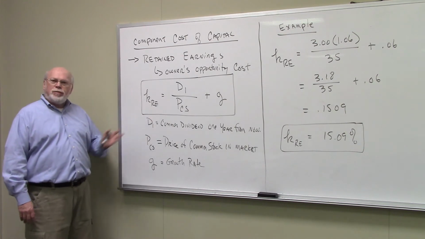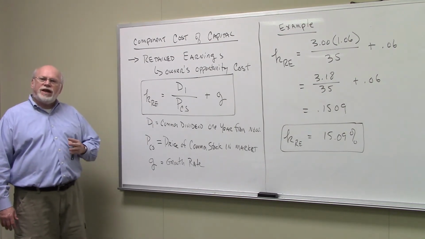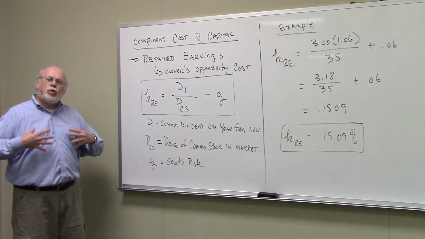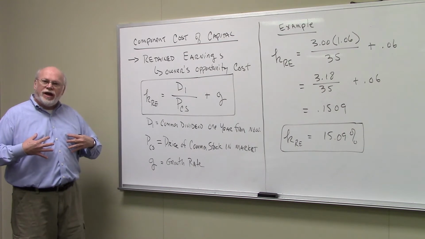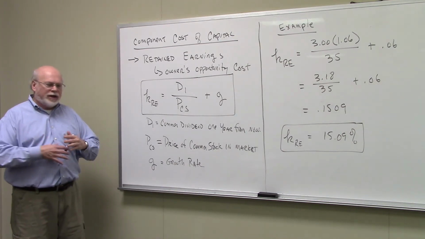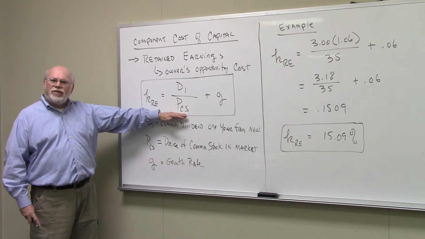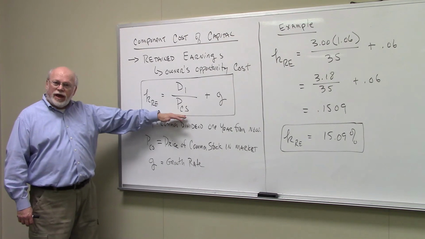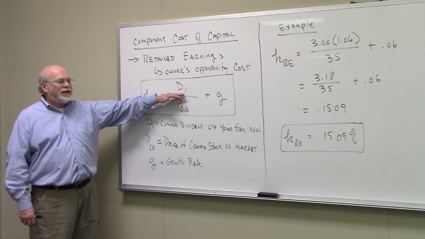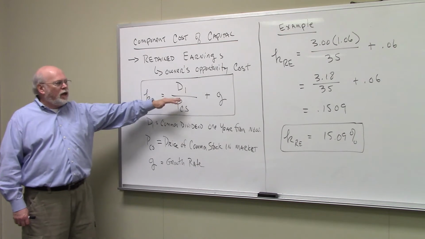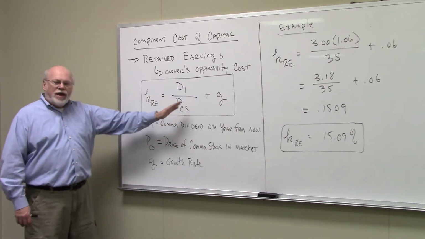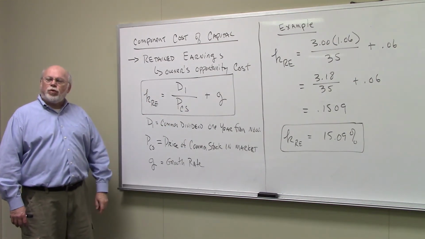Now, what we assume here with retained earnings is that if the owners took the money out themselves, they would reinvest it into the stock of the company itself, the common stock. And if they did, they would pay the price of the common stock in the market. If they bought this common stock today, they would get the next dividend, D1, plus they would get this growth rate over here, sort of a capital gains rate on the money. That's the component cost of capital for retained earnings.